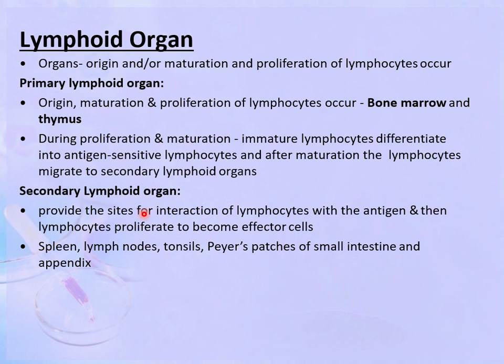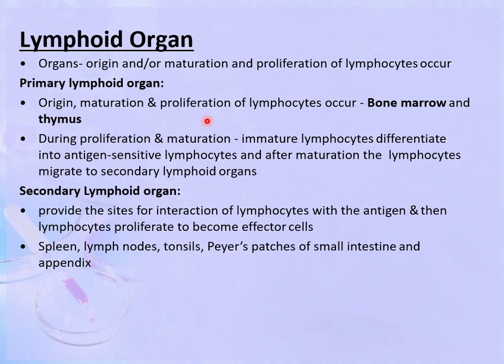Now, what are the lymphoid organs? These are the organs where the origin, maturation and proliferation of lymphocytes occur. These lymphoid organs are of two types: primary lymphoid organs and secondary lymphoid organs. Primary lymphoid organs are those organs where the origin, maturation and proliferation of lymphocytes occur, and examples of these are the bone marrow and the thymus.